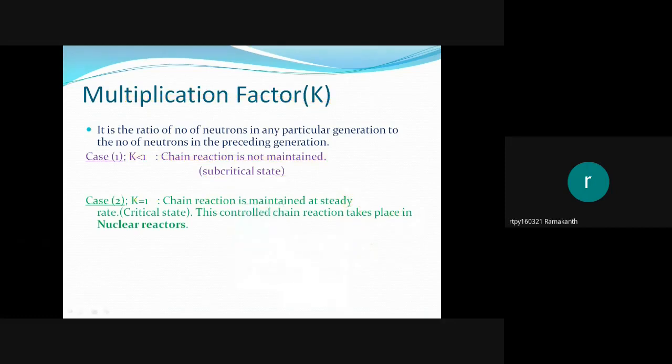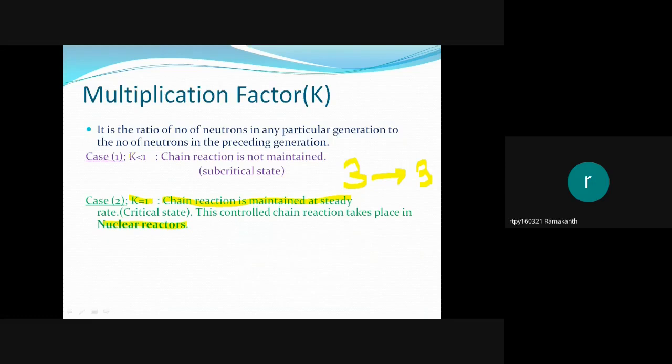Here K equals 1. When K equals 1, the chain reaction is maintained at a steady rate. At every stage, you maintain only 3 neutrons. In the previous case, we saw that if you provide 1 neutron, it is multiplied 3 times, 3 to 9 times, 9 to 27 times. Somehow, if you maintain only 3 neutrons in any generation, this is called a controlled chain reaction, which takes place in nuclear reactors to produce electricity.